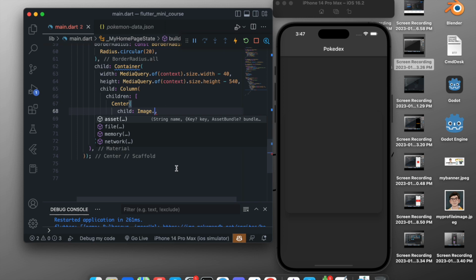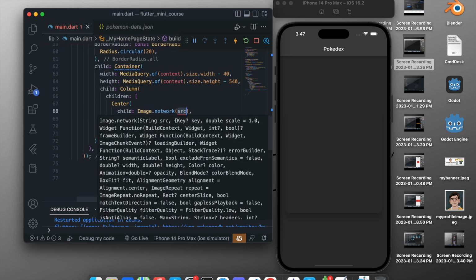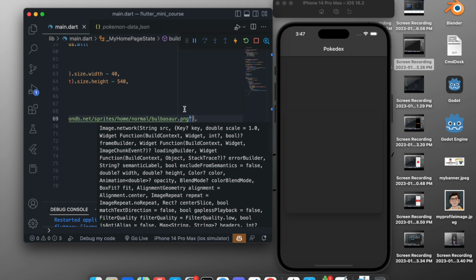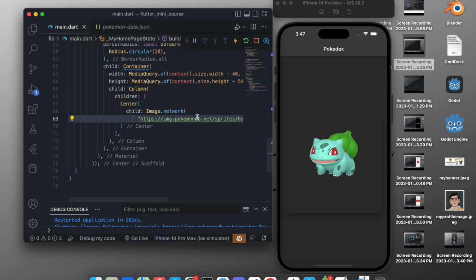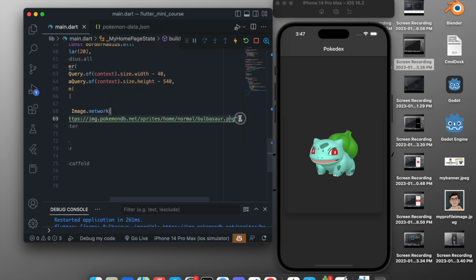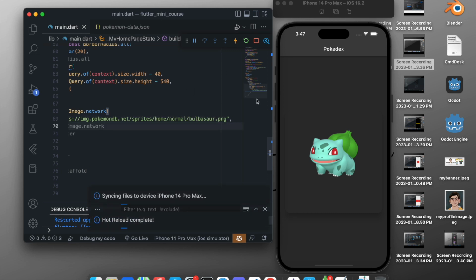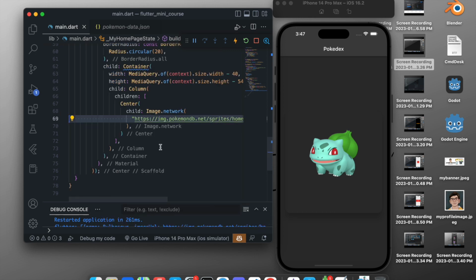Now we want to create the image.network, and here instead of src we want to give the URL of that image. Now after giving it, yes, you can see that Bulbasaur image appeared right here. So later we will pass this as a variable, so we can generate many Pokemons, and we don't want to hard code this. Now after adding this, the second thing we want to do is to add a size box.